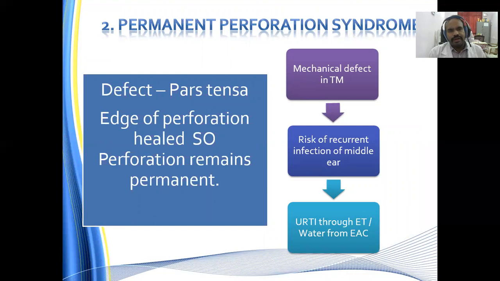Permanent perforation syndrome. You have a defect in the pars tensa, the edges of the perforation are healed, so the perforation remains permanent. This is the second syndrome which happens. There is no chance of reepithelialization happening over there, so this is called permanent perforation syndrome. There is a mechanical defect in the tympanic membrane, with risk of recurrent infection of the middle ear, which leads to upper respiratory tract infection through the eustachian tube, or water from the external auditory canal may percolate through this perforation.